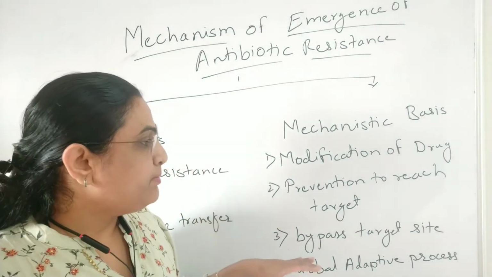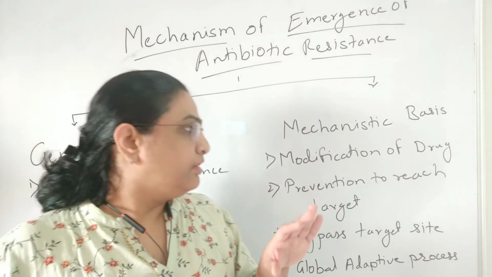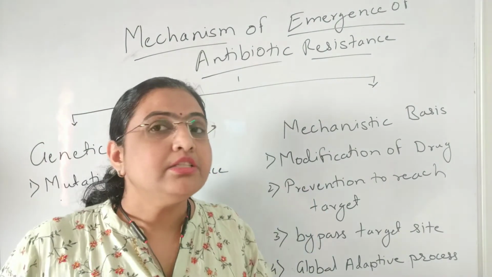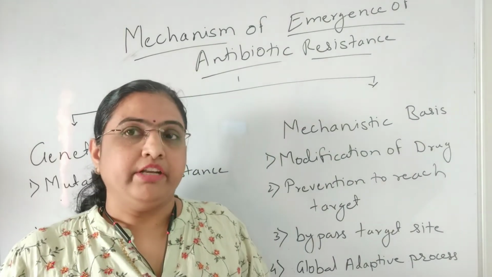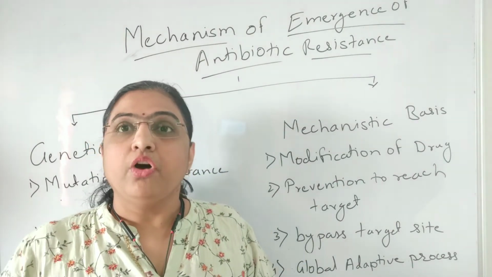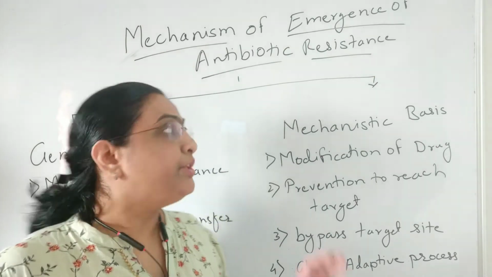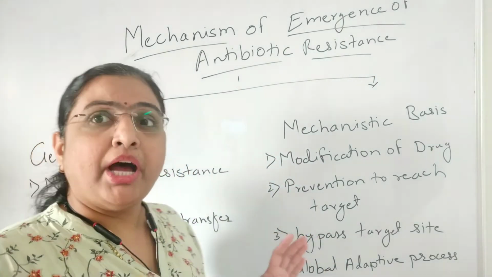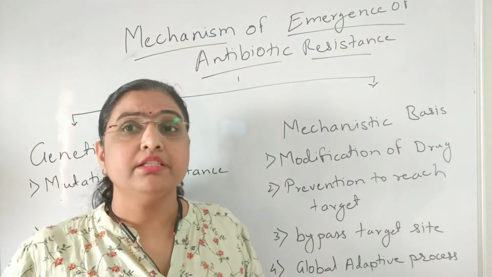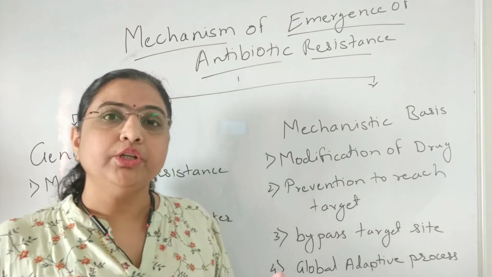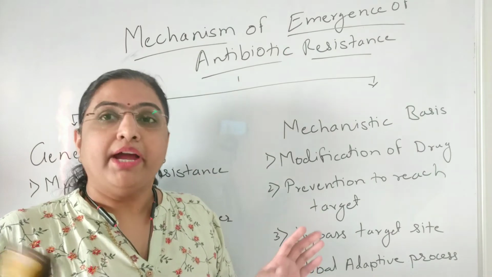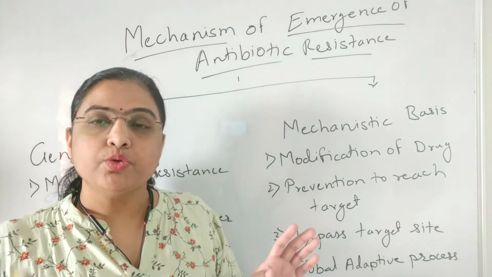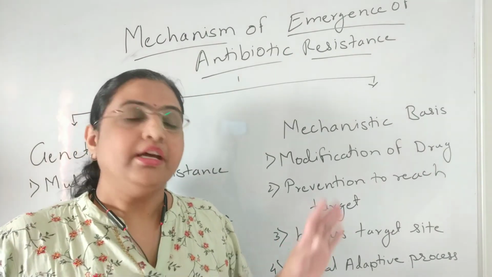Though it has penetrated, care has been taken that it does not reach the target, and the antibiotic effect is not going to be at all over the bacterial cell. So in this way, the biochemical pathway is developed in the bacterial cell, and by developing it, the bacterial cell develops antibiotic resistance.